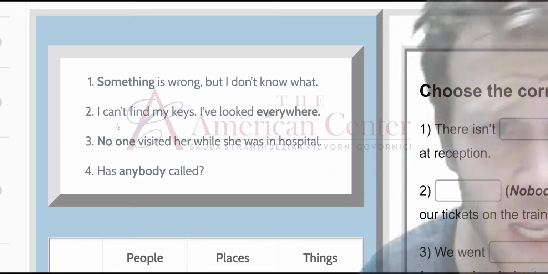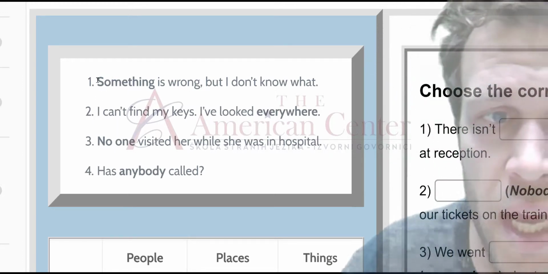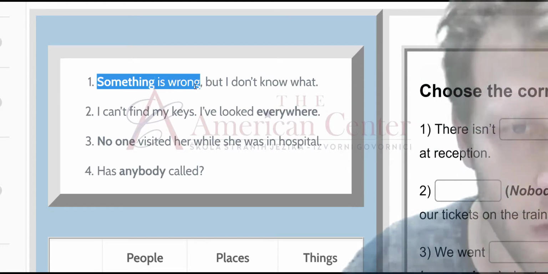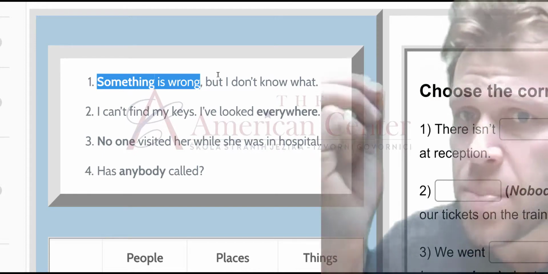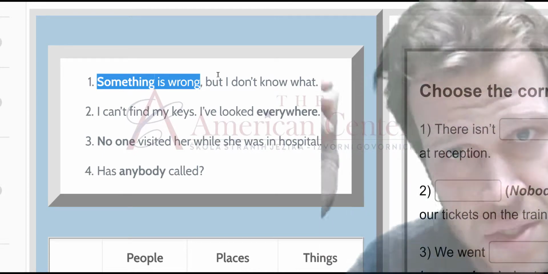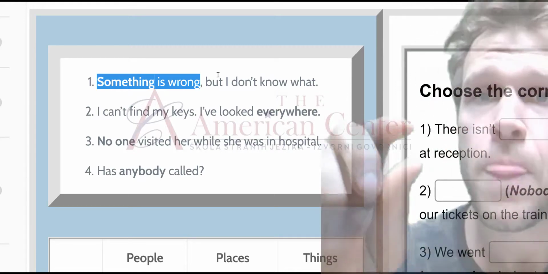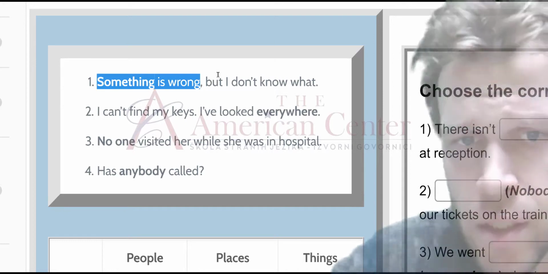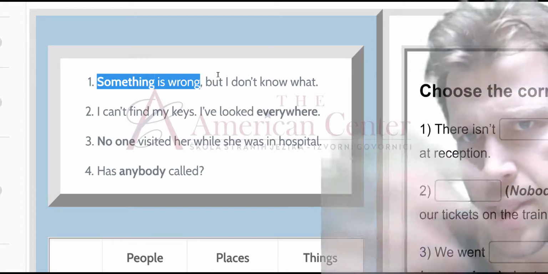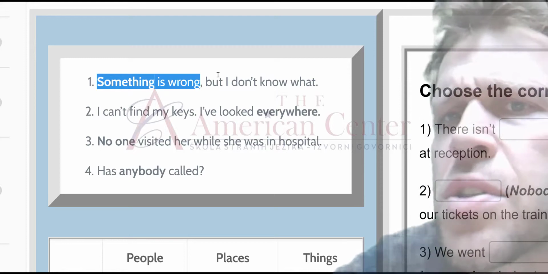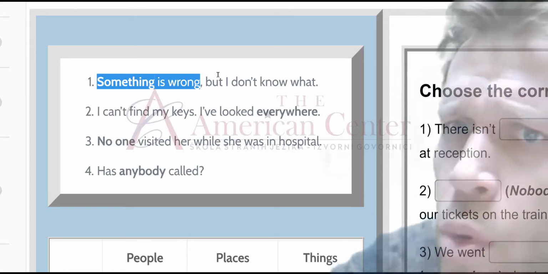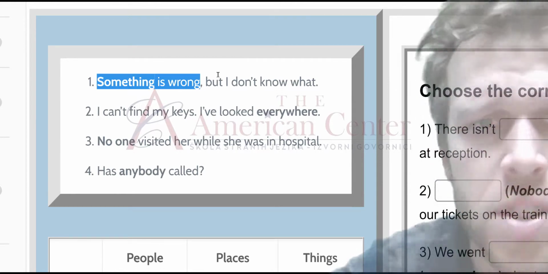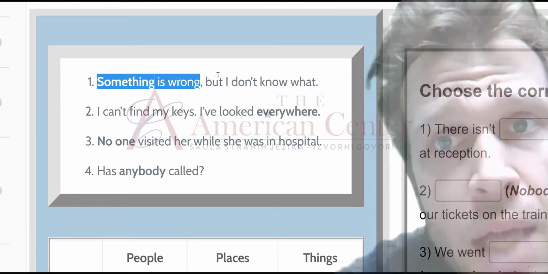Okay, now here we're using an affirmative or a positive sentence. Okay, something is wrong. Okay, that's just a positive sentence. So something is perfect here. Number two, I can't find my keys. I've looked everywhere, all places. Okay, I wouldn't say I've looked somewhere because I have looked more than one place, everywhere. Okay, so I can't find my keys. I've looked everywhere. Okay, and again, this is positive.